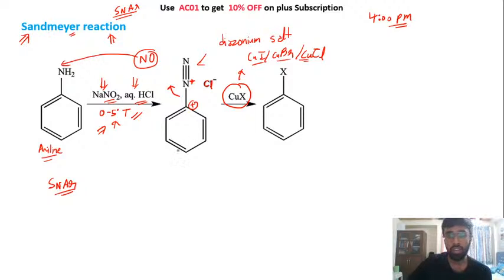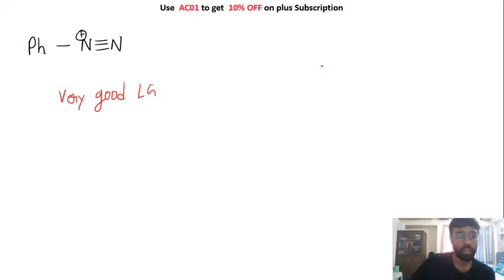Okay, so after we have created the diazonium salt, इसके बाद you can have a lot of different reactions with your diazonium salt. So since this is a chapter of alkyl halide, we'll be focusing on the preparation of alkyl halide. We have seen that we can use CuX to prepare your aromatic iodide, bromide or chloride. ठीक है, this thing was very important. ठीक है, it's very important that this is a very good leaving group, because it will be released as N2 and it will evaporate, right? So it is a very good leaving group. That is why we keep the temperature around 0 to 5 degree Celsius.